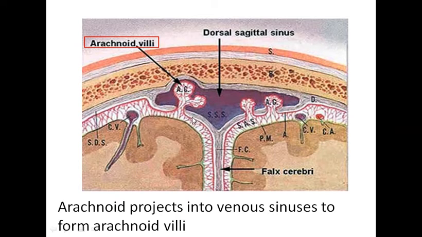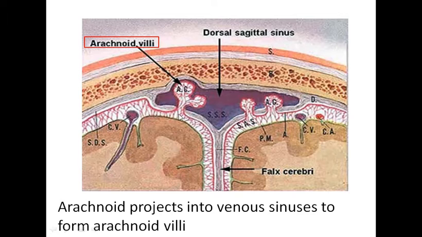Now within the sinus we can see few tree-like or bush-like structures. These bush-like structures are actually the aggregations of arachnoid villi, right? Arachnoid villi क्या है?